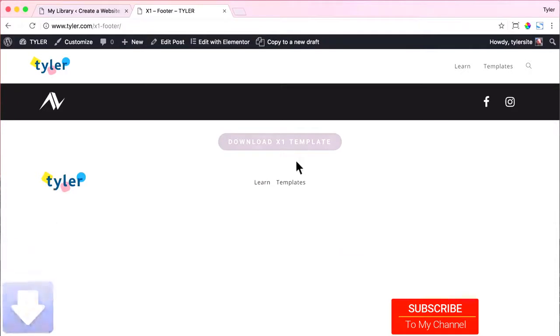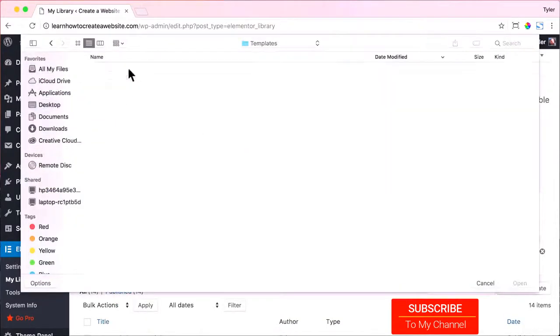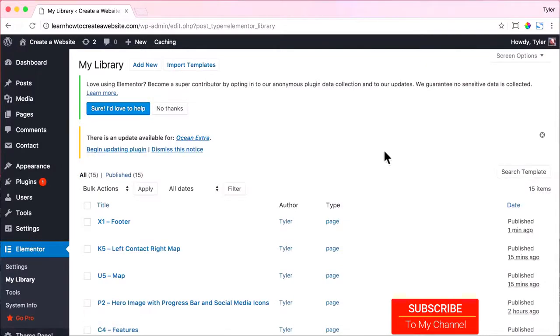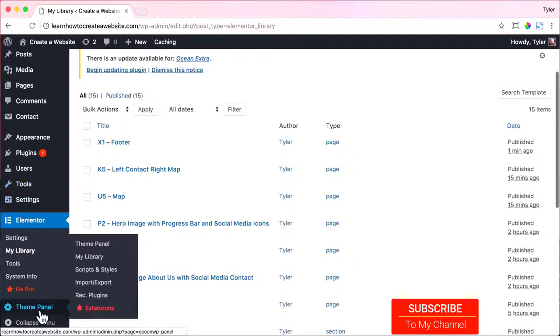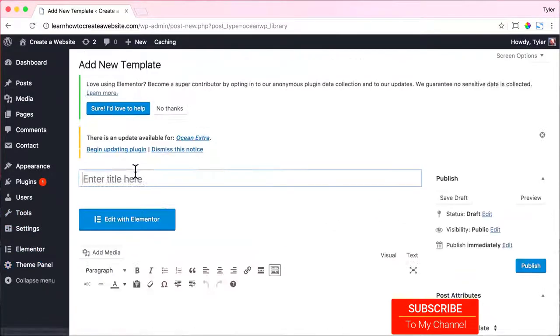It's downloaded. Now we need to import templates, choose File, go to Templates. Let's do the X1 template, press Open, and Import Now. All right, once we're done with that, this is going to be a little bit different. So we need to go to Theme Panel and go to My Library and add New. So we're adding a new template to our theme panel.